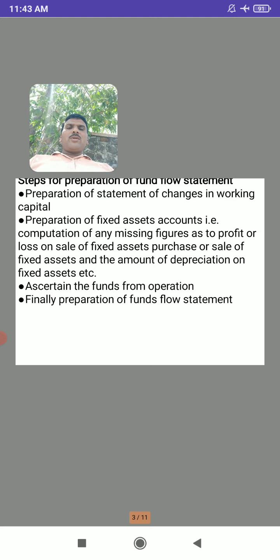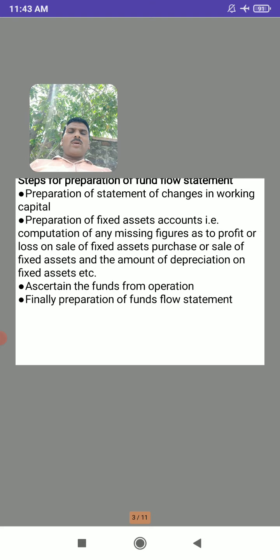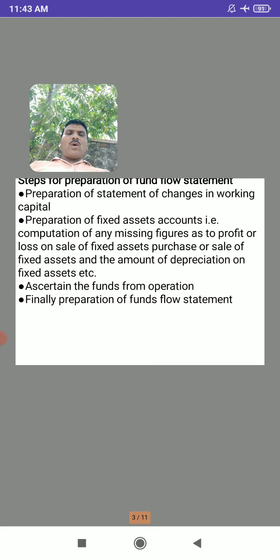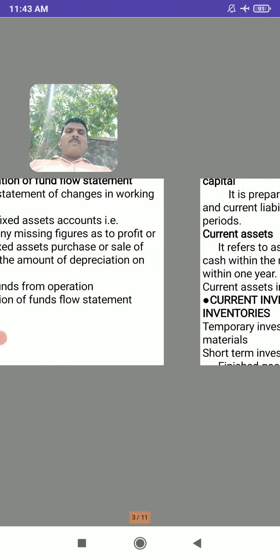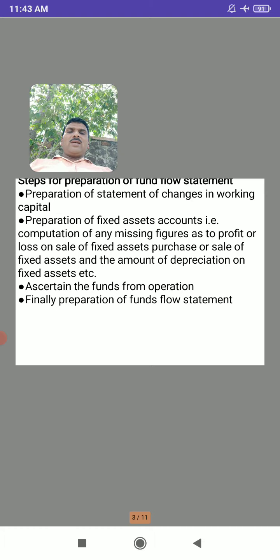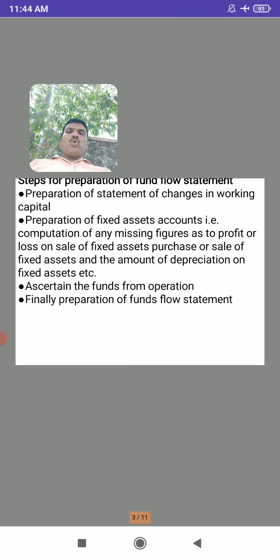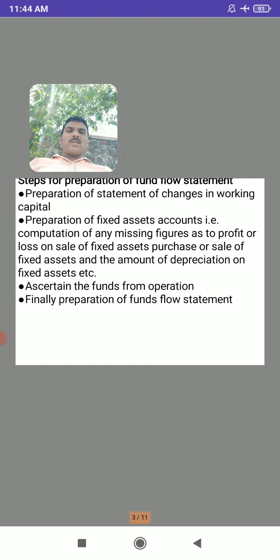The second one is the preparation of the fixed asset account. This account is prepared to compute the missing figures: the profit or loss on sale of fixed assets, the purchase or sale of fixed assets, and the amount of depreciation on those fixed assets. To know all these things, the fixed asset account is prepared.